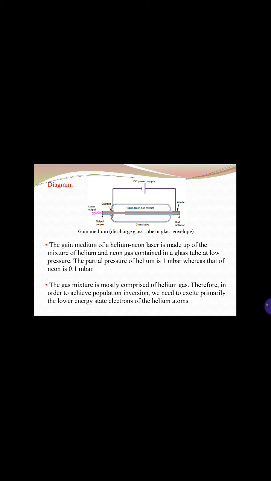The gain medium of the helium neon laser is made up of a mixture of helium and neon gas contained in a glass tube at low pressure. This glass tube is also called the discharge tube, and this is the gain medium. The partial pressure of helium is 1 millibar, whereas that of neon is 0.1 millibar. The gas mixture is mostly composed of helium gas. Therefore, in order to achieve population inversion, we need to excite primarily the lower energy state electrons of the helium atom.